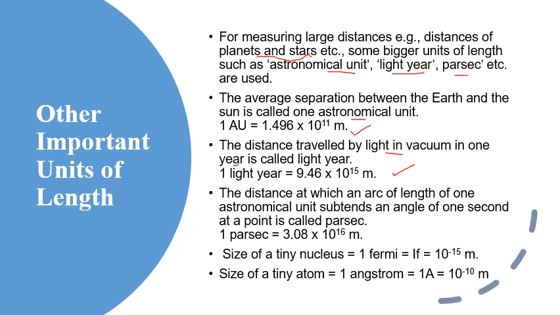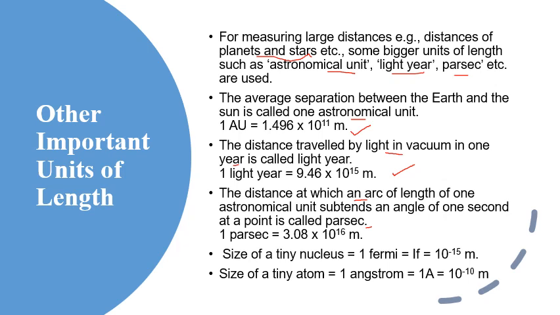And the distance at which an arc of length of one astronomical unit subtends an angle of 1 second at a point is called a parsec. 1 parsec is equal to 3.08 into 10 to the power 16 meters.